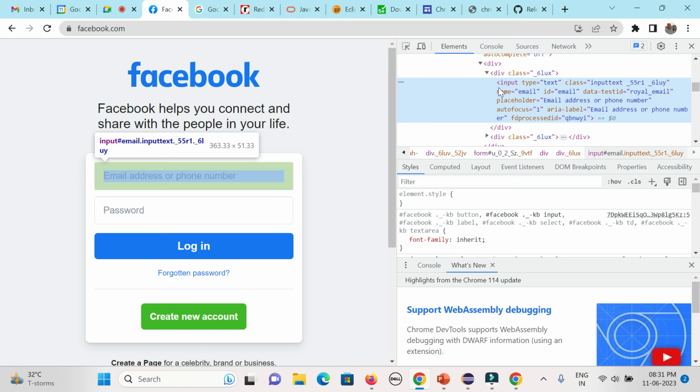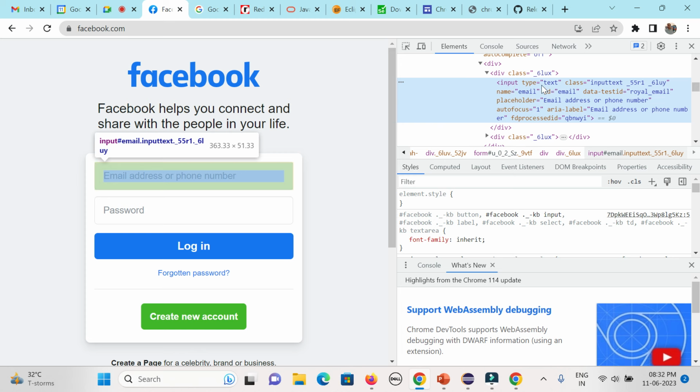So that is the tag, starting with the input tag. In case the tag is a, it will be an anchor or link. In case the tag is img src, it will be an image. In case the tag is td tr, it will be a table. In case the tag is iframe, there will be a frame. So that is the way you need to deal with the tag.